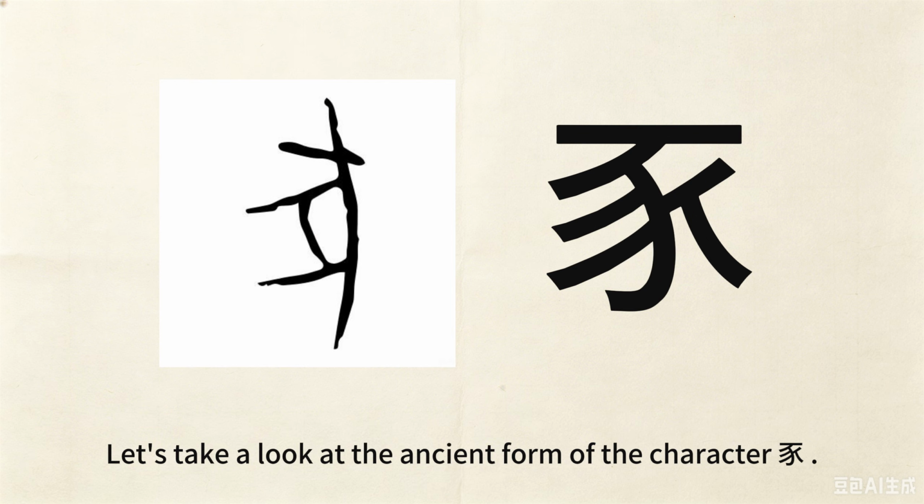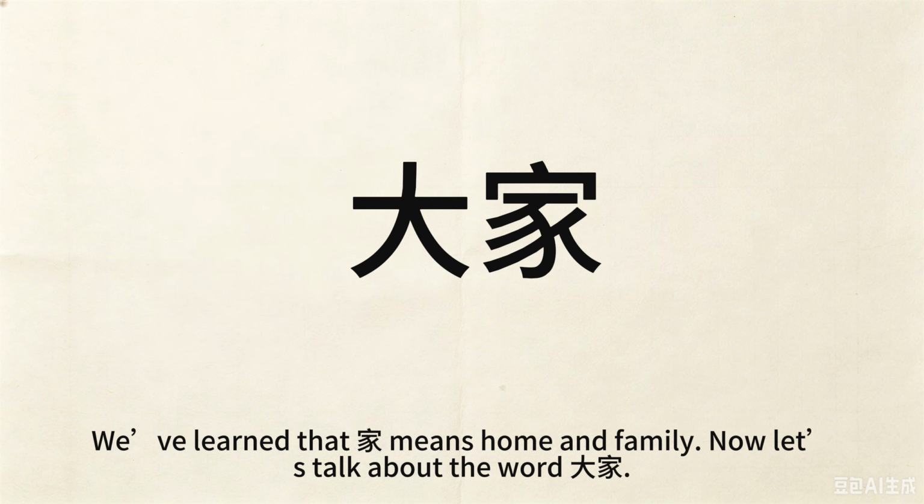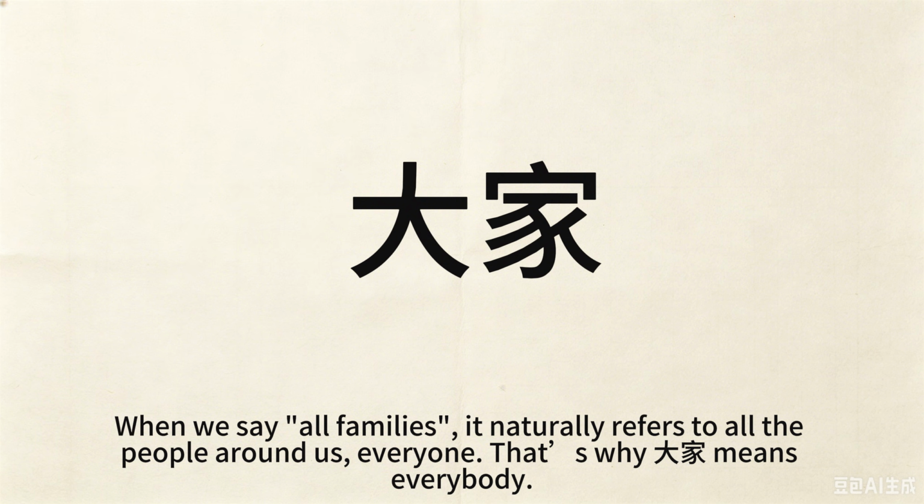Let's take a look at the ancient form of the character 家. The structure of this form is very similar to a pig's appearance. We've learned that 家 means home and family. Now let's talk about the word 大家. Literally, it means all families. In ancient times, people lived in groups of families. When we say all families, it naturally refers to all the people around us, everyone. That's why 大家 means everybody.